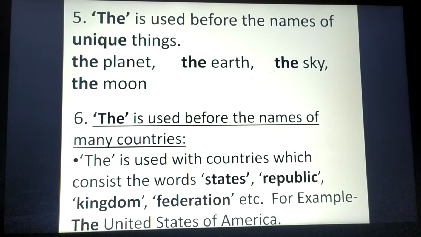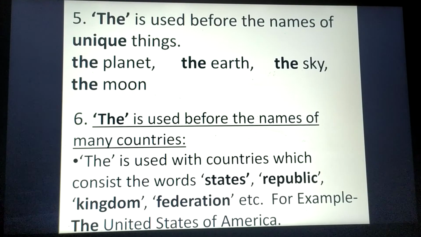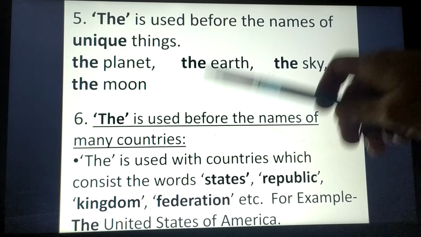Fifth rule: the is used before the names of unique things. What are unique things? Like the planet, the earth, the sky, the moon, right? Whenever there is any unique thing, we will use the before it. And rule number 6 is: the is used before the names of many countries.